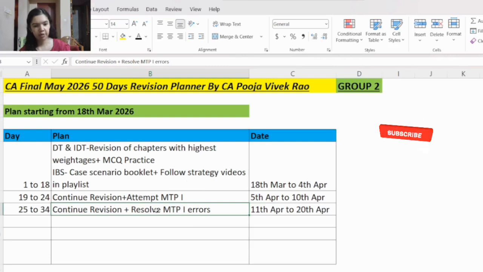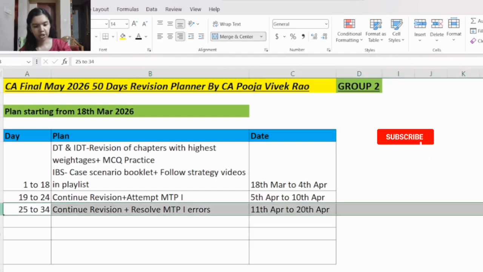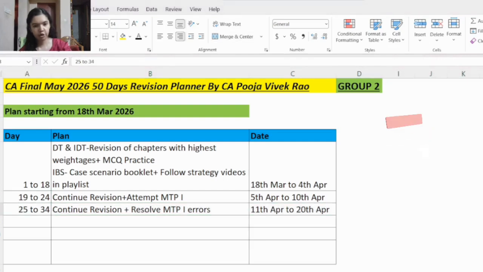And then in MTP1, whatever errors you would have noted down, you will resolve those errors. Because just attempting the mock test paper is not sufficient. It is very important to identify the errors, and then it's very important to work on those errors as well.